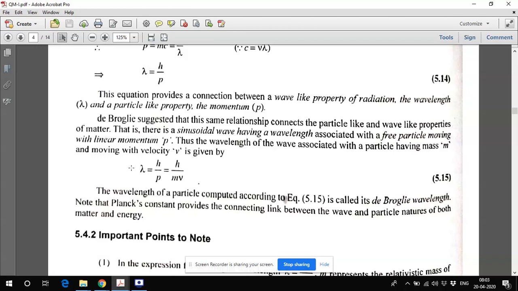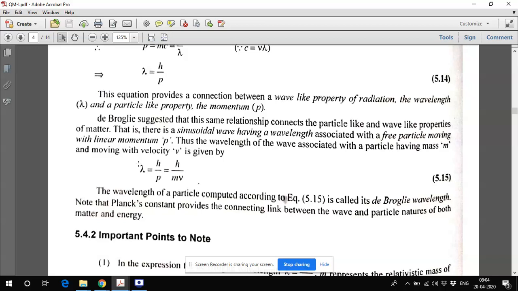So in general, in day-to-day life, we are having a larger mass as compared to subatomic particles. For example, I am having 70 kg. So my 70 kg weight will be very, very large as compared to this microscopic behavior. So my mass will give you a lambda, but it will be so small that it is not observable. However, if the mass is very small, for example, an electron, 10 raised to power minus 31 kg, the mass of the electron is very small. It will definitely give you a lambda which may be observed.